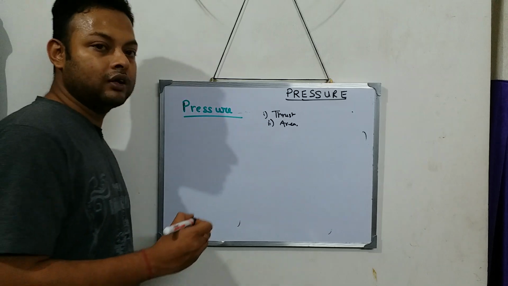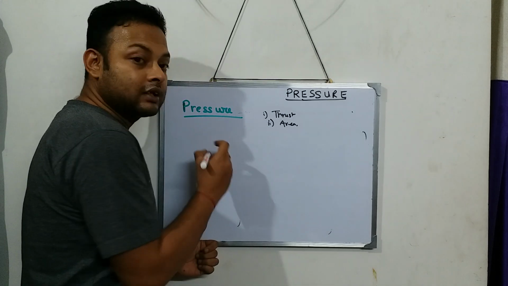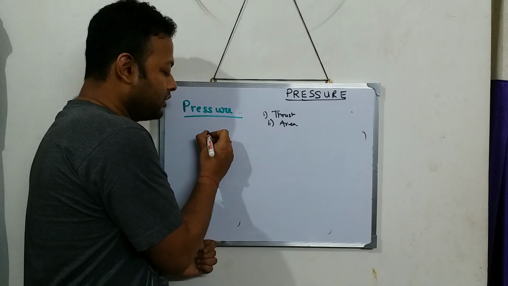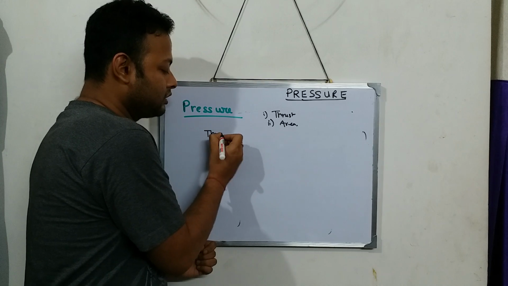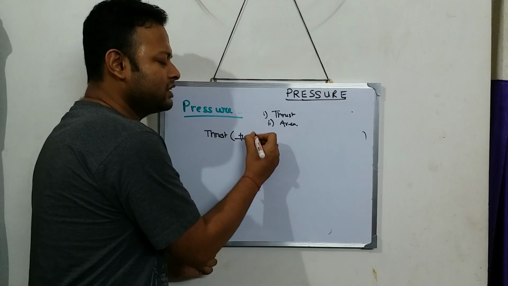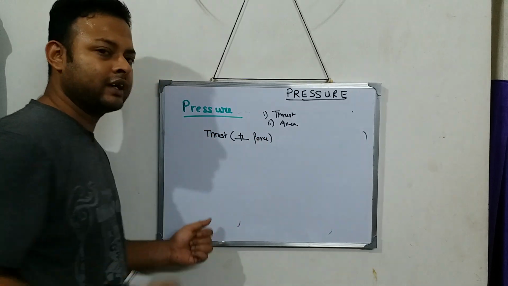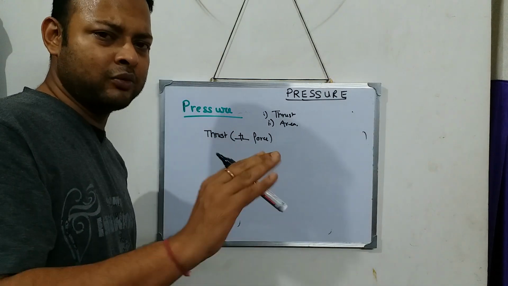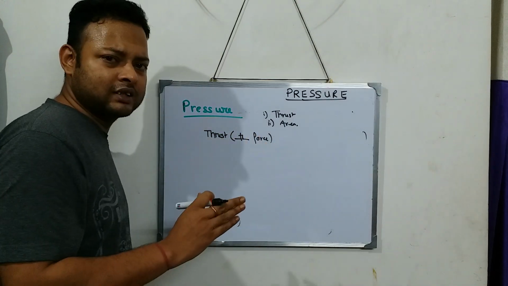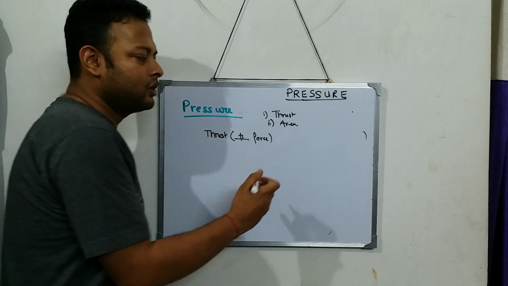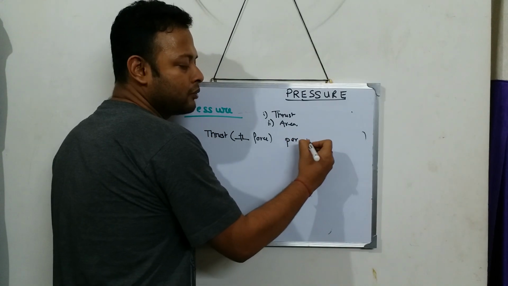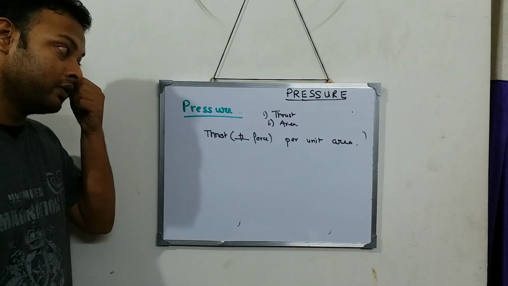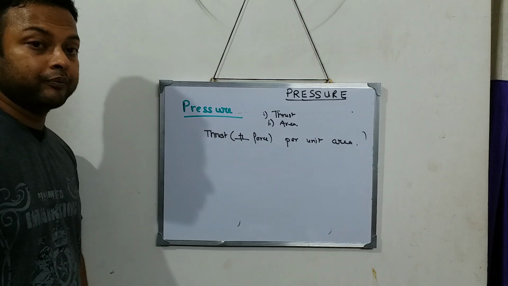So pressure is defined as the thrust applied per unit area. Pressure is defined as what? It is the thrust. Thrust means perpendicular force. Don't get confused by the term thrust. I know this is your first time coming across this word. Thrust means perpendicular force, not a very hard word to understand. So thrust, or perpendicular force, per unit area is called pressure.